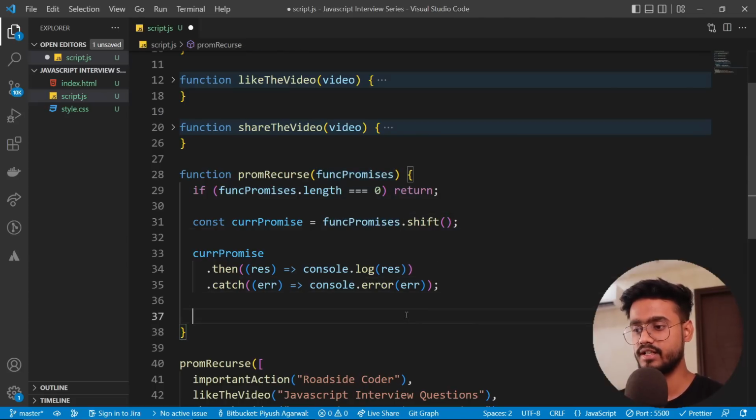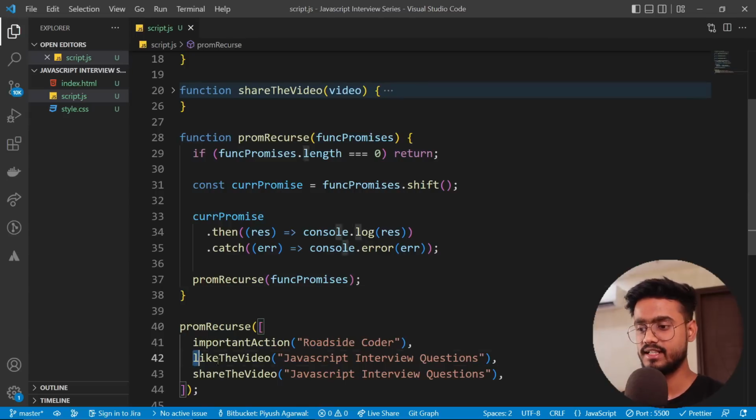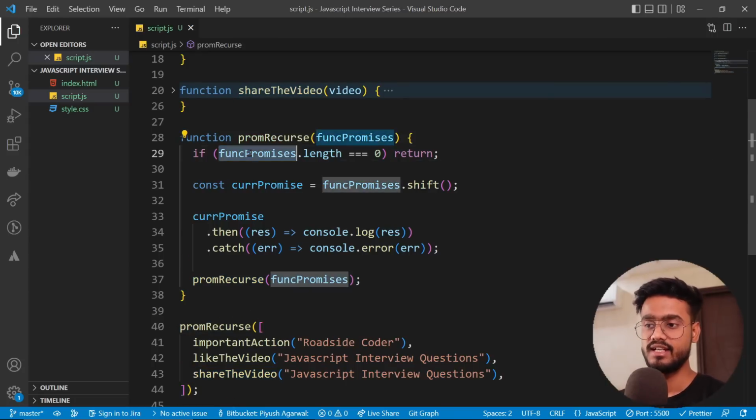So what we're gonna do is call this function again recursively. We're just gonna pass remaining promises to this. In the next iteration, what's gonna happen is it's gonna have these two functions, then it's gonna resolve this one. Then in the third iteration it's gonna have this function, so it's gonna resolve this, and then again pass it to this function. And in the last iteration it's gonna encounter this functions length equal to 0, then it's gonna simply return, and then our implementation will end.